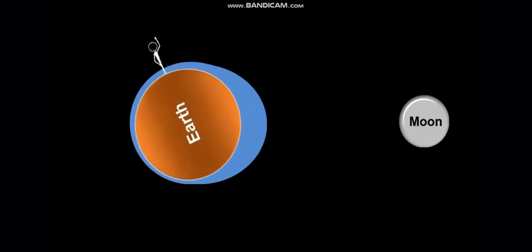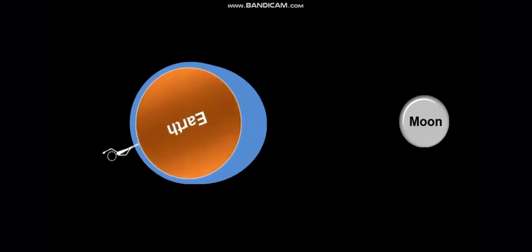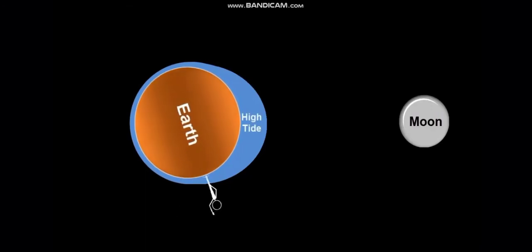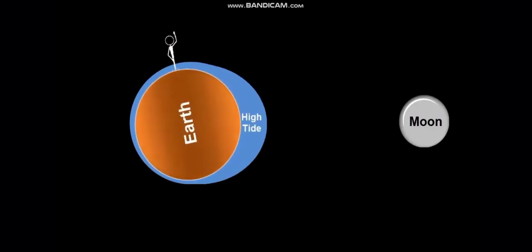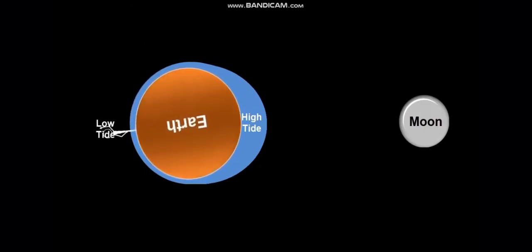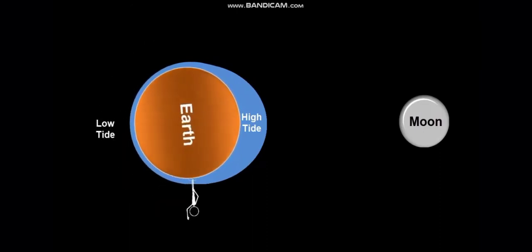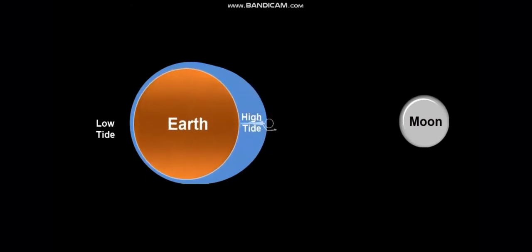And when the earth rotates, taking one complete rotation in a day, the bulge side will be the high tide, and where there is low water level, that will be the low tide. But as we see, it does not happen in this way. The reason behind it, how does it happen? That we will find out now.